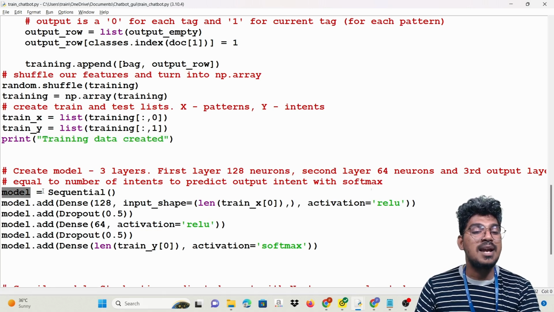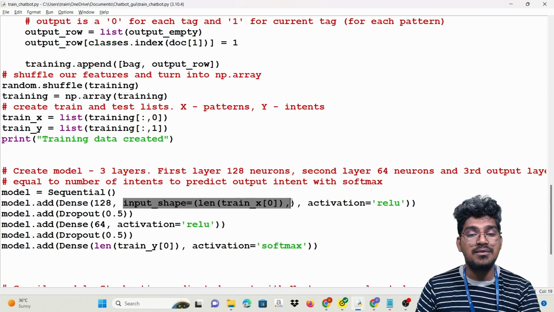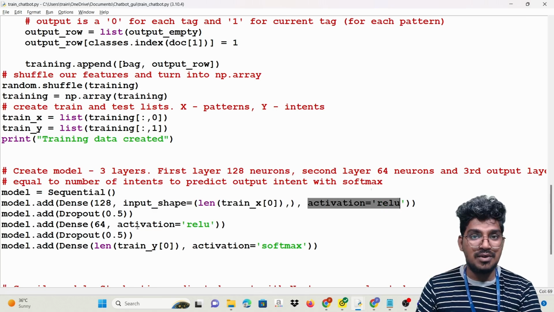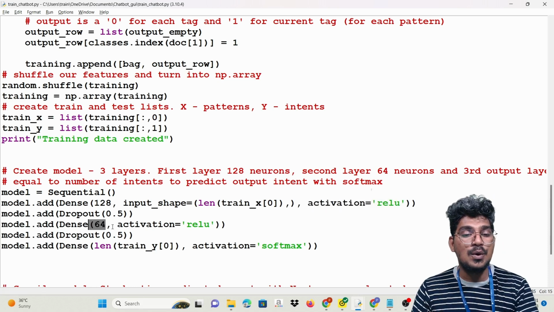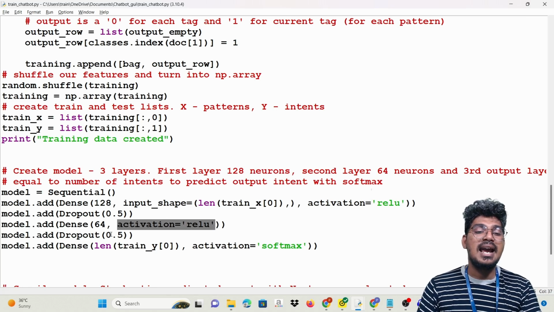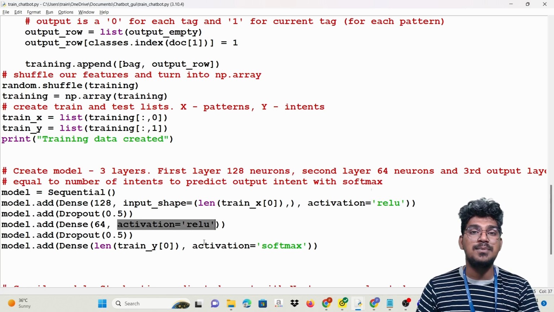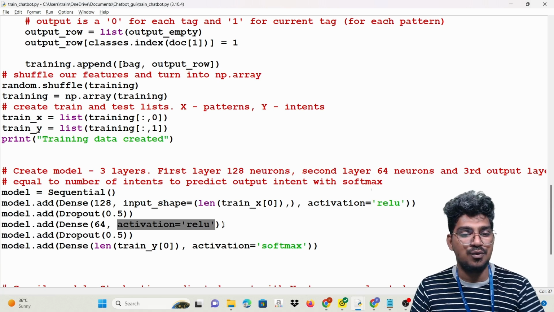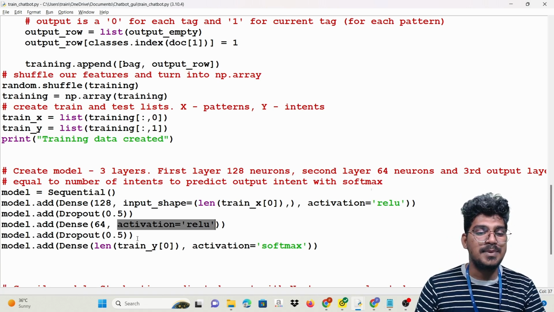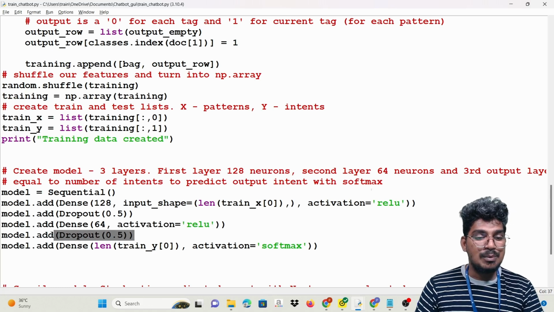So I'm going to create the sequential variable and add the dense layer with 128 neurons, 128 filters. The input shape is the length of x of 0, that is the training data, the input data. Then the activation is a ReLU function and dropout 0.5, that is 1 by 2. Then add the dense layer, the next layer is 64, then the activation function is ReLU. Here I did not mention any input shape, because for the first layer it is enough. So the second layer does not need specifying it. After that, the dropout will be 0.5.